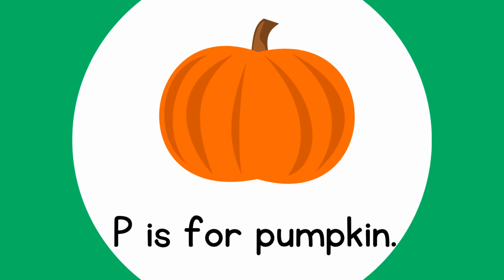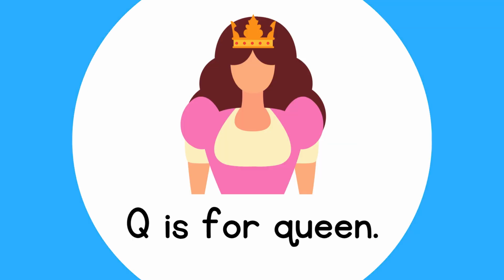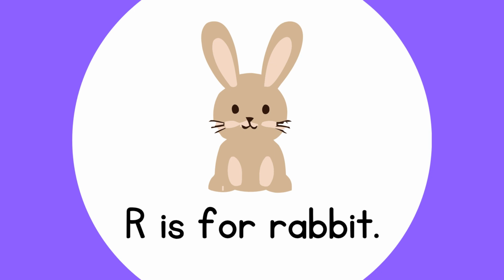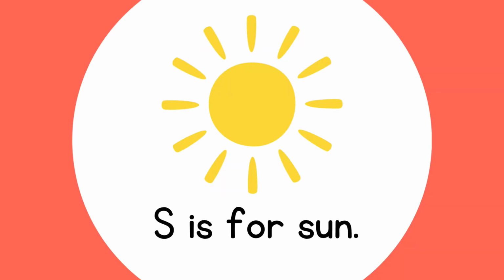P is for pumpkin. Q is for queen. R is for rabbit. S is for sun.